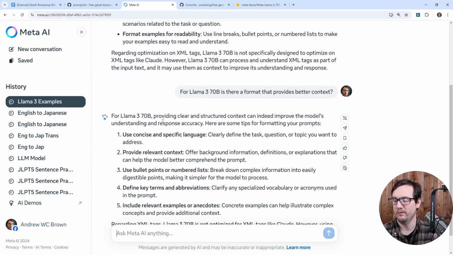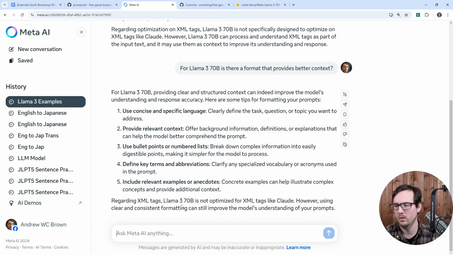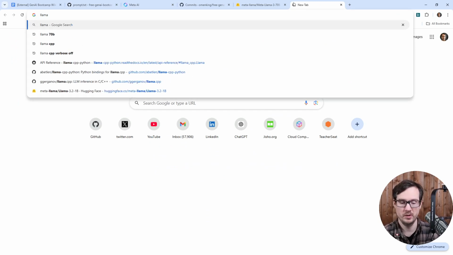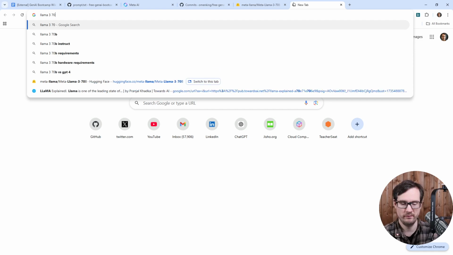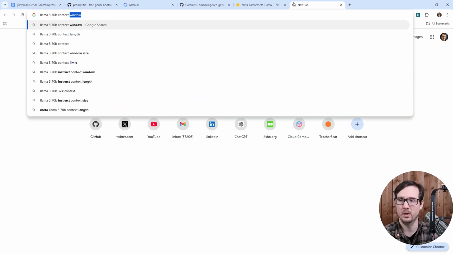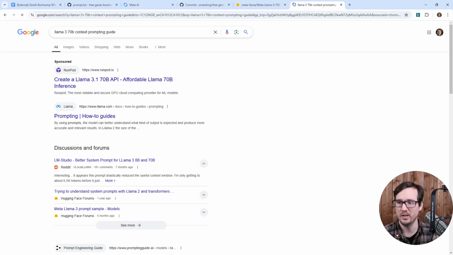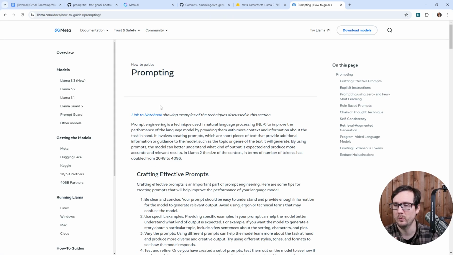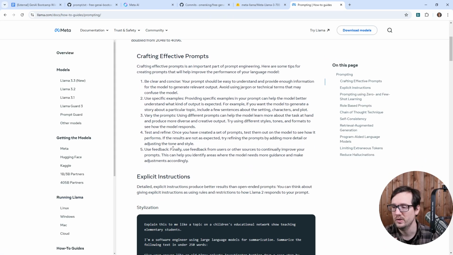You can cite specific language, provide relevant context, use bullet points or numbered lists. And so it doesn't seem like it has any particular preferences. We'll go say Llama 3, 70 billion, context prompting guide. Let's see if there's anything out there. And we'll go to the main website here, which is over here. And so maybe there's something here.